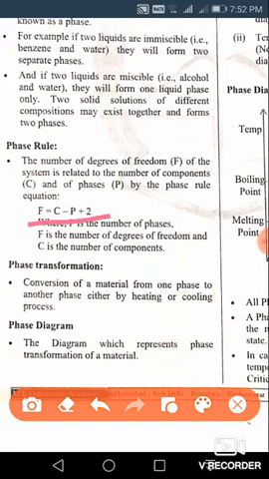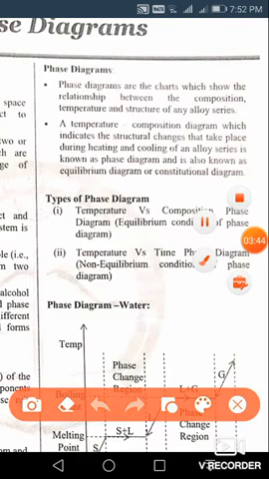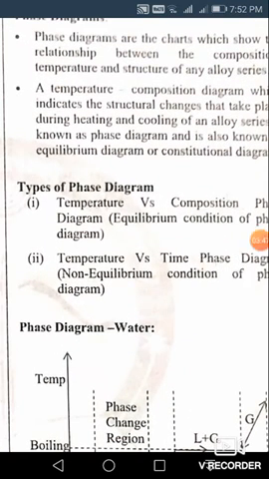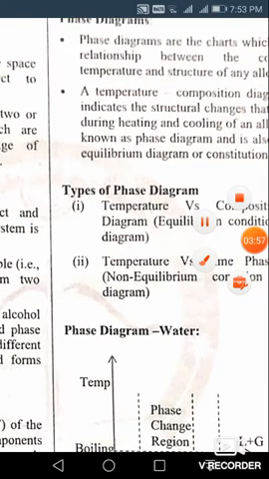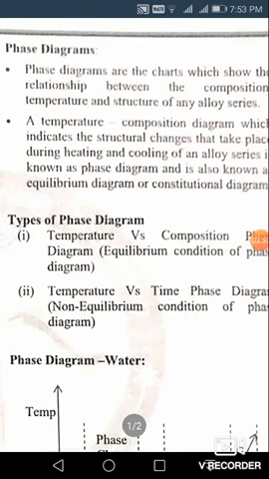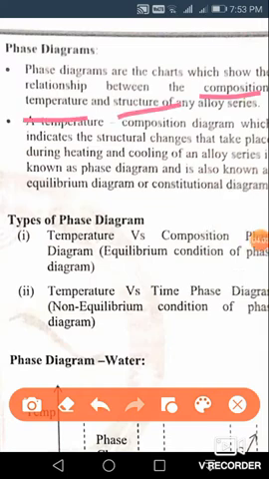Now, phase diagram. What is a phase diagram? The diagram which represents phase transformation of a material is known as the phase diagram. So how many types of phase diagrams are there? Phase diagrams are charts which show the relationship between composition, temperature and structure. These three are very important words: composition, temperature and structure.